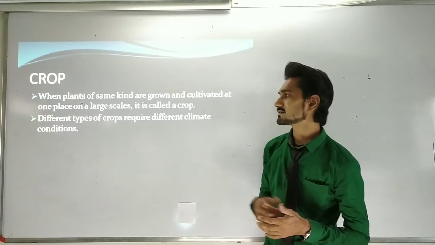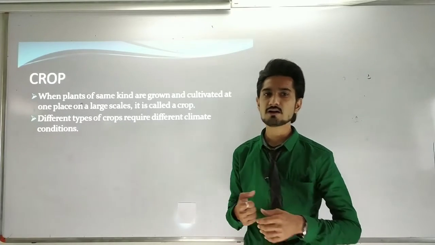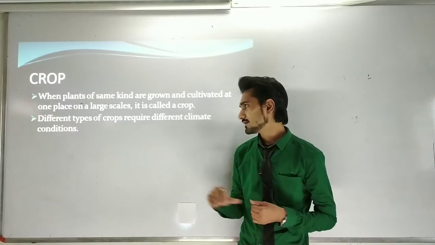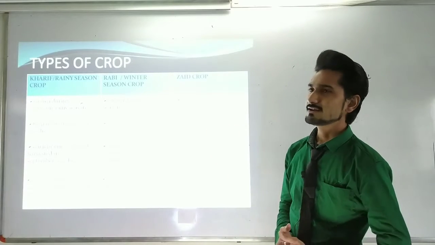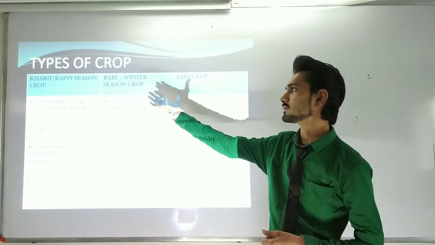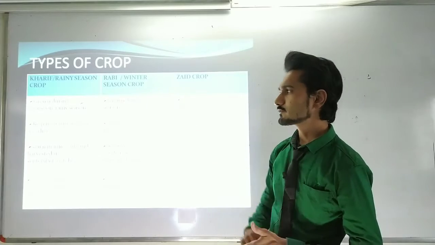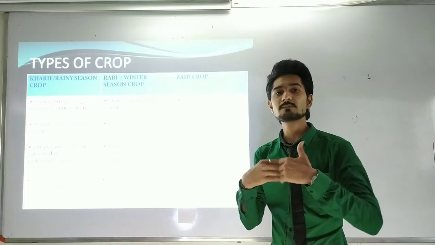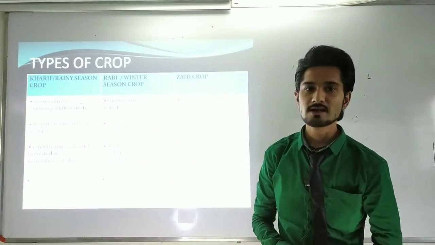So we have seen that two or three kinds of plants are available due to the different types of seasons present in our India. Okay, for that we are going to see the different types of crops here. As you can see on the screen, the types of crops are Kharif crop, Rabi crop and Zaid crop. Kharif crop is grown during the monsoon or rainy season. Whichever plant is grown in a rainy or monsoon season is called a Kharif crop.